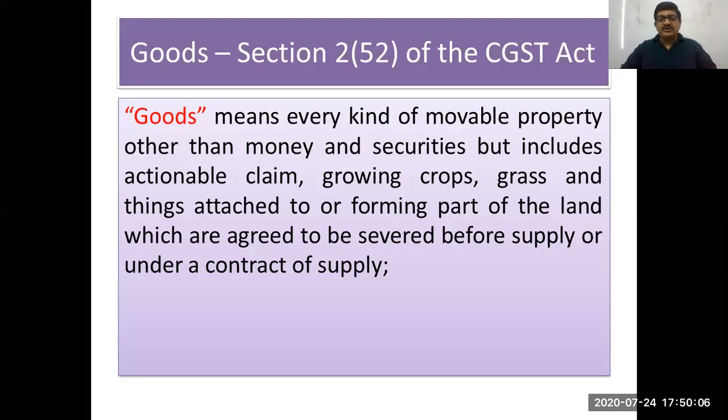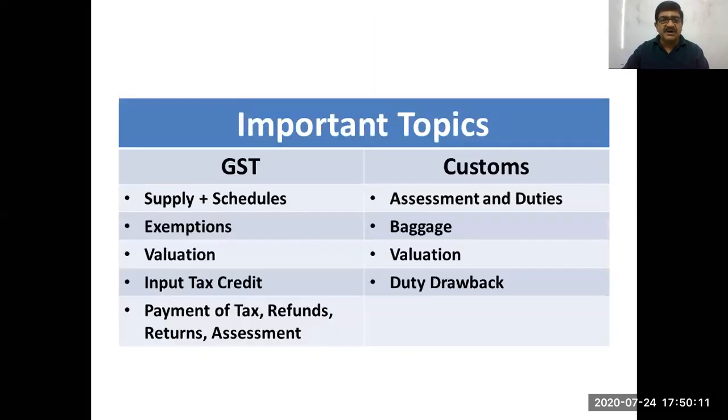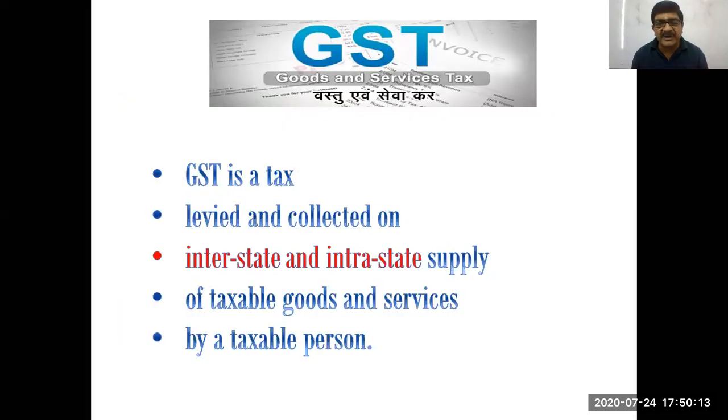So again, going back to the basics of CGST, here we have talked about supply, interstate supply and intrastate supply. Point number 1, GST is a tax. Tax is authorized by the Constitution of India, and then it is further authorized by the CGST Act and IGST Act. What is interstate supply? That is as per section 7 of the IGST Act. What is intrastate supply? That is section 8 of the IGST Act.